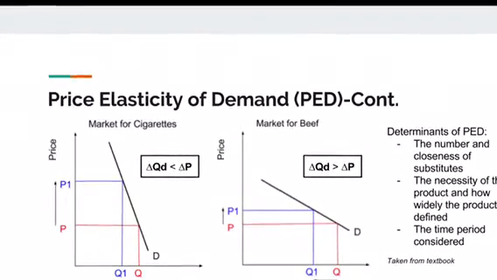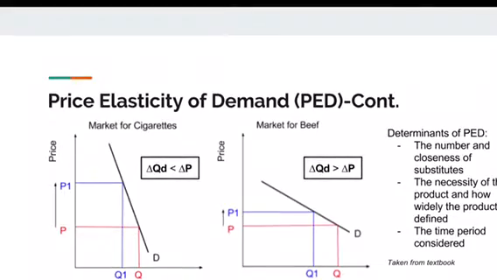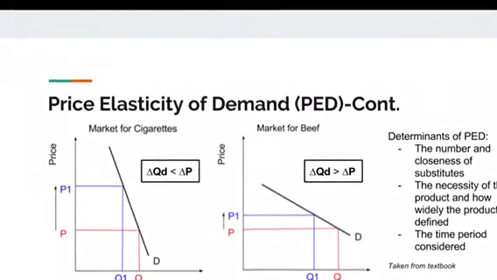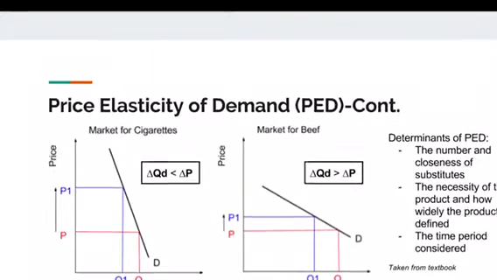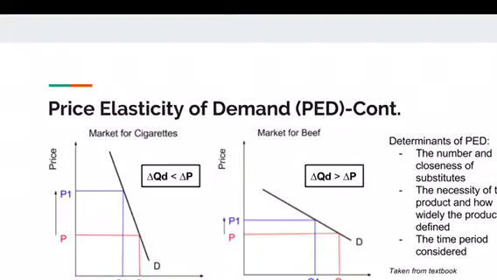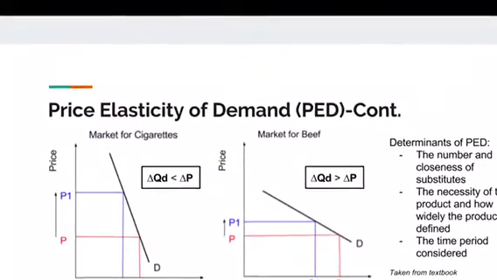Beef can be substituted by many other very similar products, such as chicken. As such, if the price of the substitute decreases, the demand for beef would also decrease because the demand for the substitute would increase. The consumer would use the substitute in place of beef.